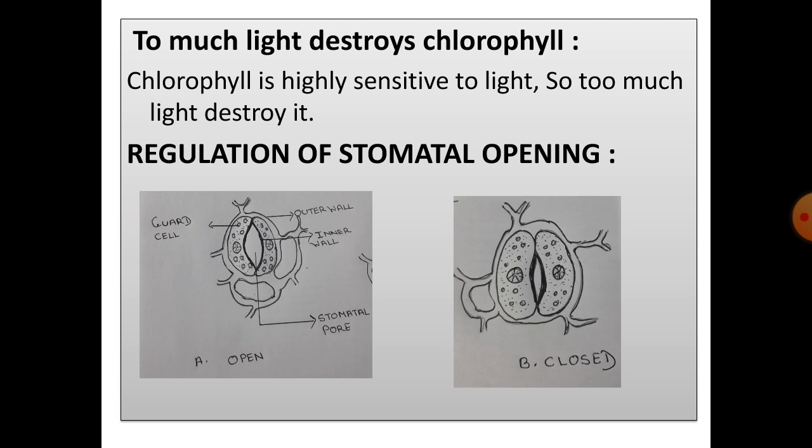And when it is dark, they tend to close their opening. So, the water loss from the leaves through transpiration is minimized, and during the daytime, they reopen to allow carbon dioxide to diffuse in. Due to this process, we can say transpiration is the price which the plant pays for photosynthesis.